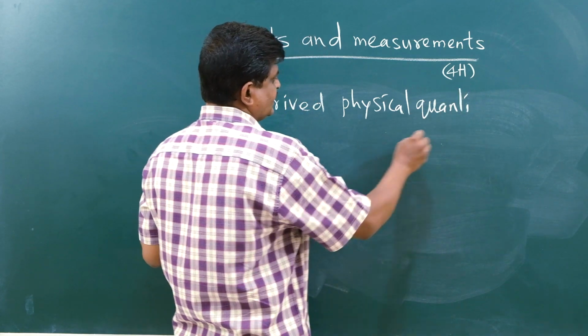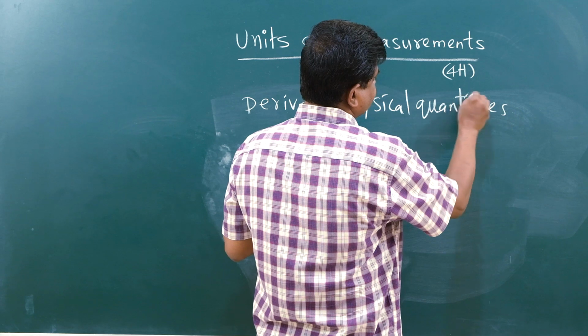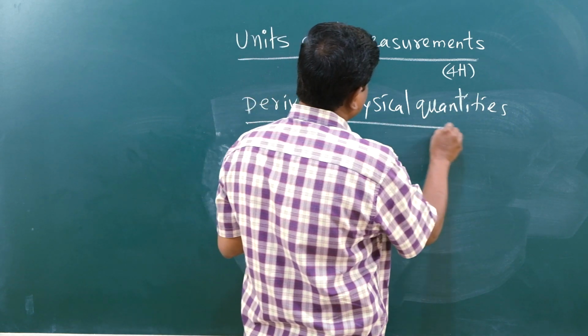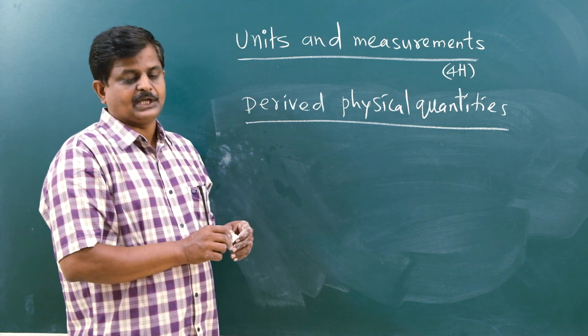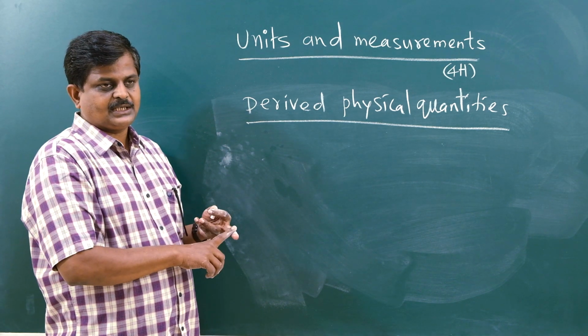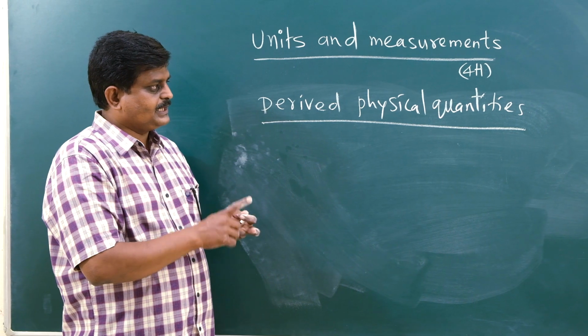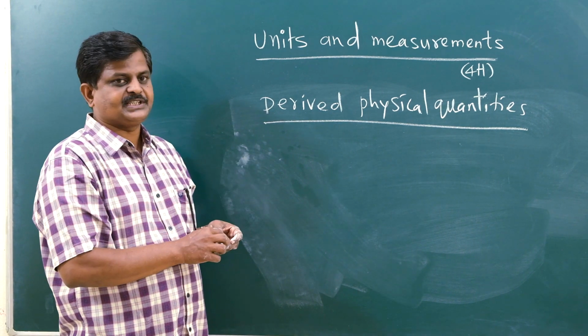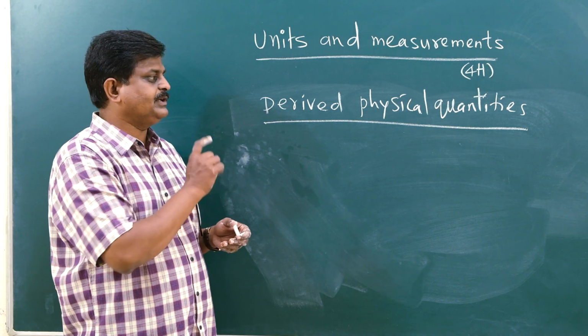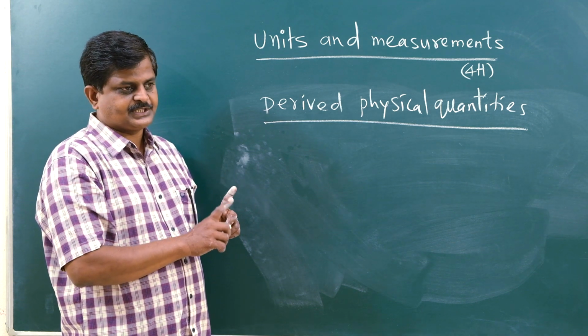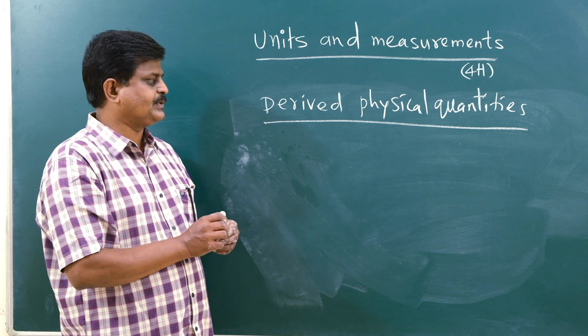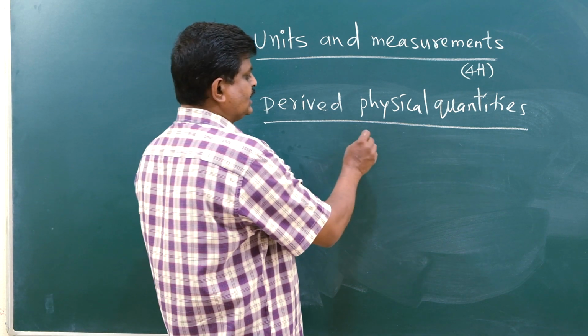Derived physical quantities. So what are these? As the name itself indicates, the quantities which are expressed in terms of fundamental physical quantities are called derived physical quantities. Let me repeat: the quantities which can be expressed in terms of what? Fundamental physical quantities.